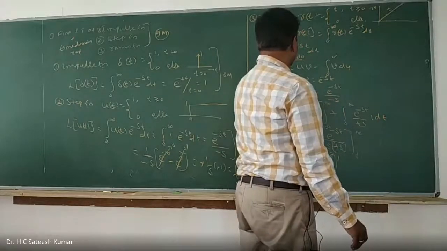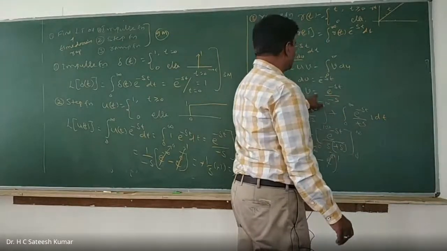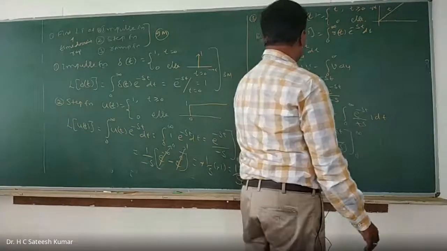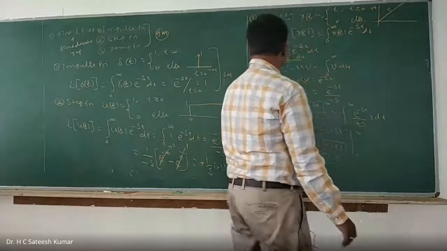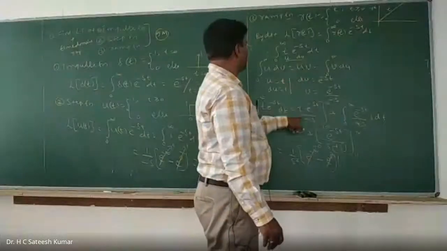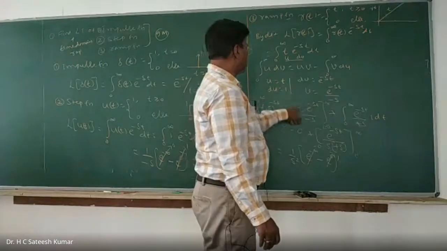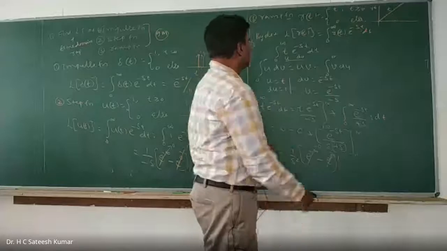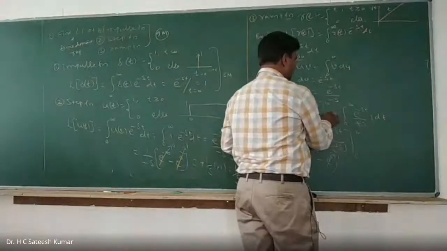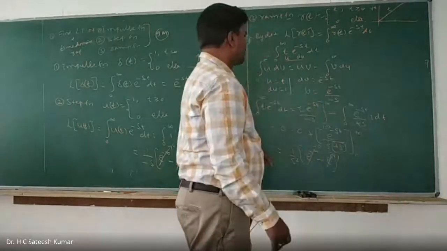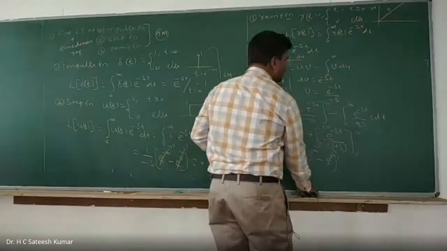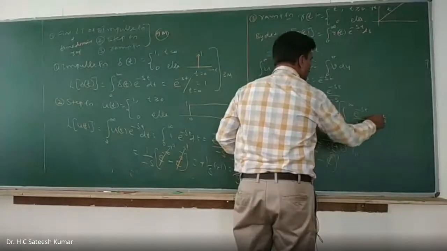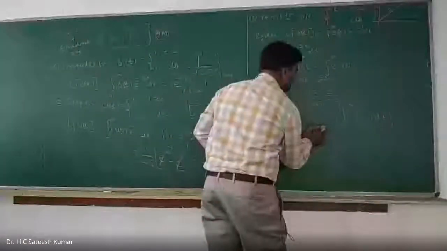So what is that we have? V is or V du. V is what? Minus of V du. So therefore, what is that we have? 1 minute. UV is what? U is t into V is e to the power of minus st divided by minus s. I have written here minus, and this minus is for the whole thing.